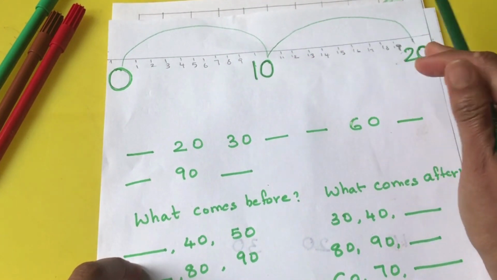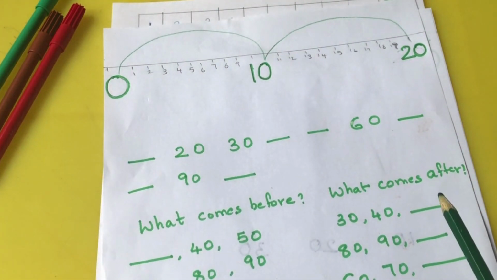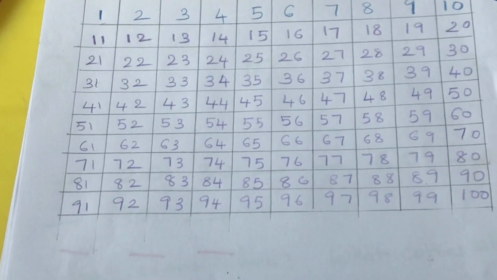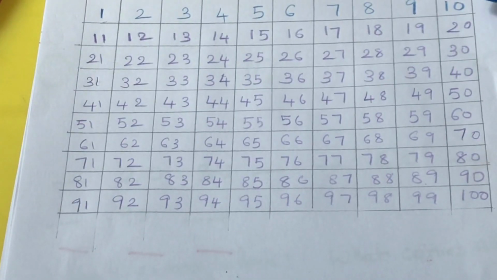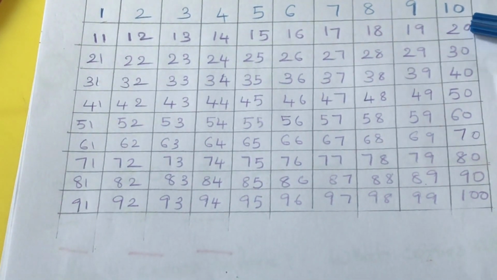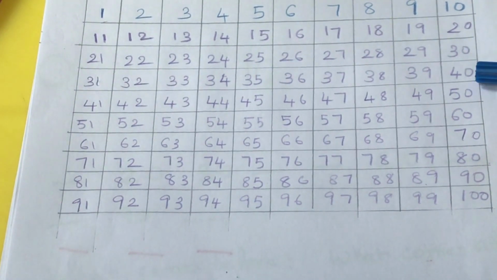Now let's take a look at some of the activity sheets to practice skip counting. After that you can show them this 100 chart. So let's start. Here it is 10. When you skip 10 more it will be 20. And when 10 more it is 30, 40, 50, 60, 70, 80, 90 and 100.